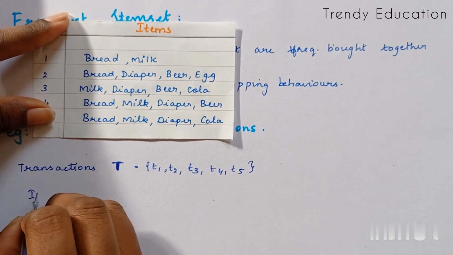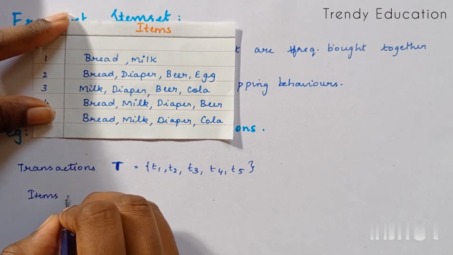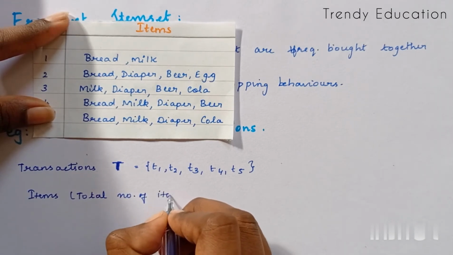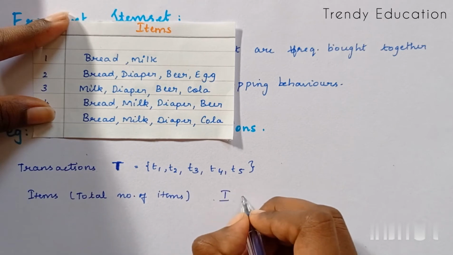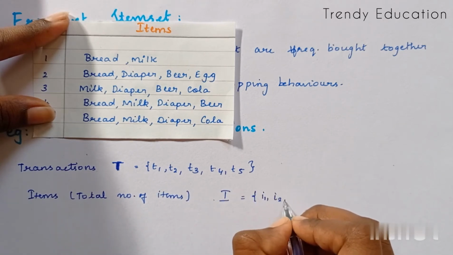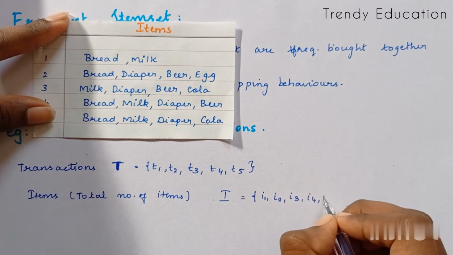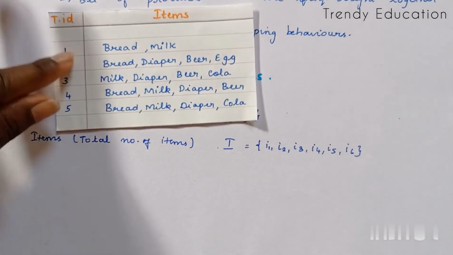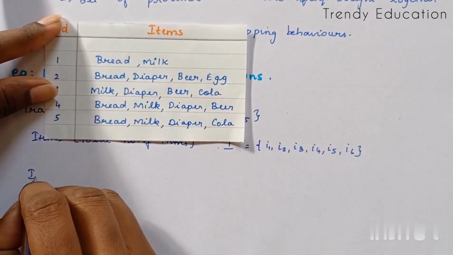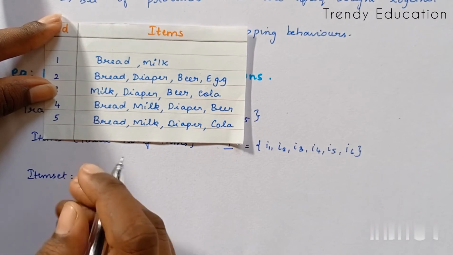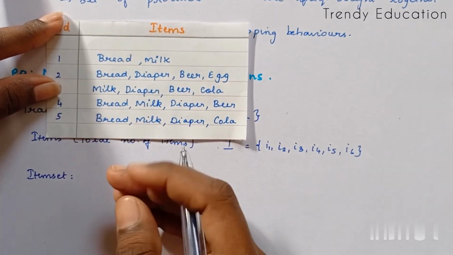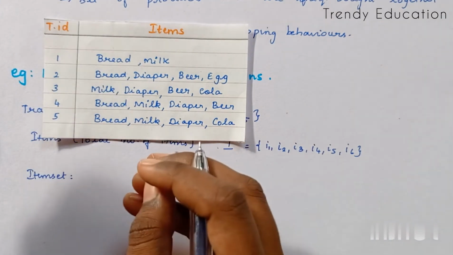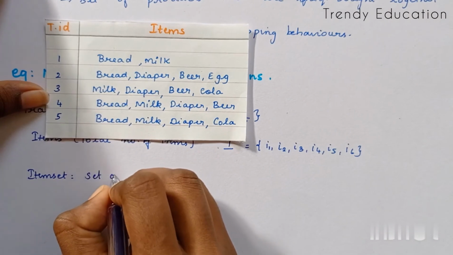The total number of items is I equal to I1, I2, I3, I4, I5 and I6. These are the total items in that particular shop. Now let's see what is an item set. An item set is a collection of items, which can be one, zero, or more than one. Like that, a set of items.